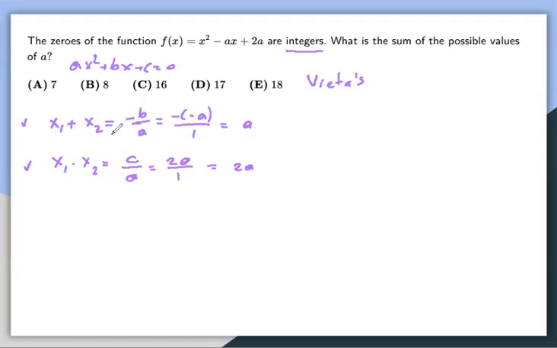So for x1, x2 and a, since we are interested in the sum of the a's, I'm going to find x1 plus x2, which is our a. But we have 3 variables and 2 equations, so it's not usually enough to solve the system. So what I'm going to do is multiply the top equation by -2, because if I multiply this by -2 and combine with the second one, the a's will cancel.